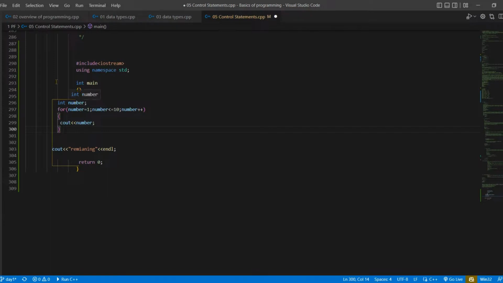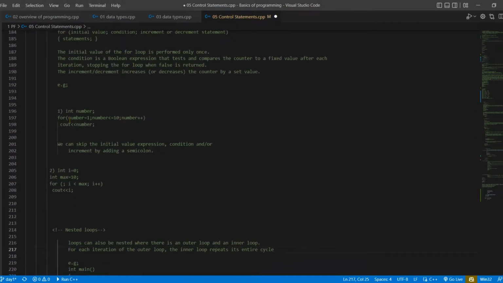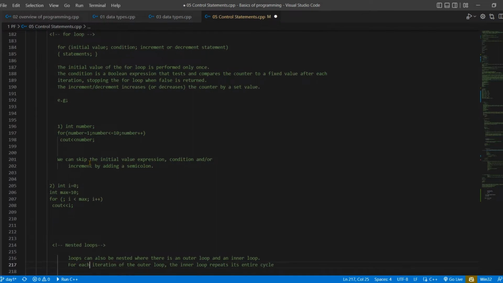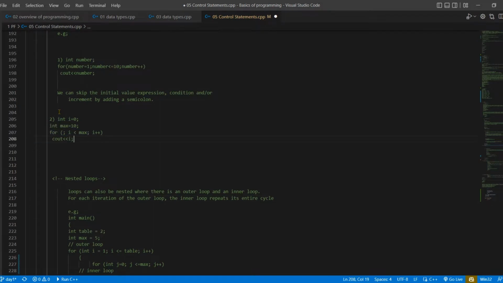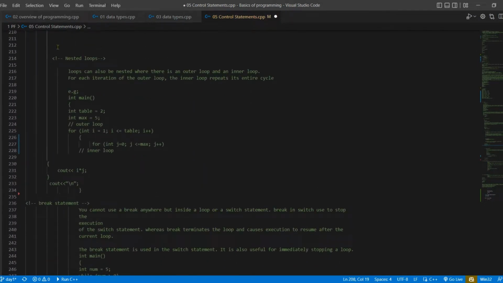Okay, so that's all about the for loop, and there can also be a case where, before, I was just initializing, and now I am declaring and initializing. This is also valid and doesn't matter. There is another thing which we can use in C++, but I am not going to mention it here because this is beginner level. Okay, so nested loops.